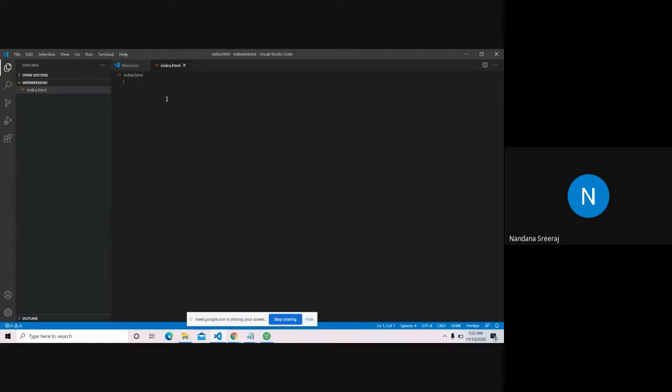For the first thing, I just typed in an exclamation mark. And after typing in an exclamation mark, I got a pop-up. In this, I'll just click the first one. Ta-da. You got your HTML. This is the base of any HTML file that you're going to build.